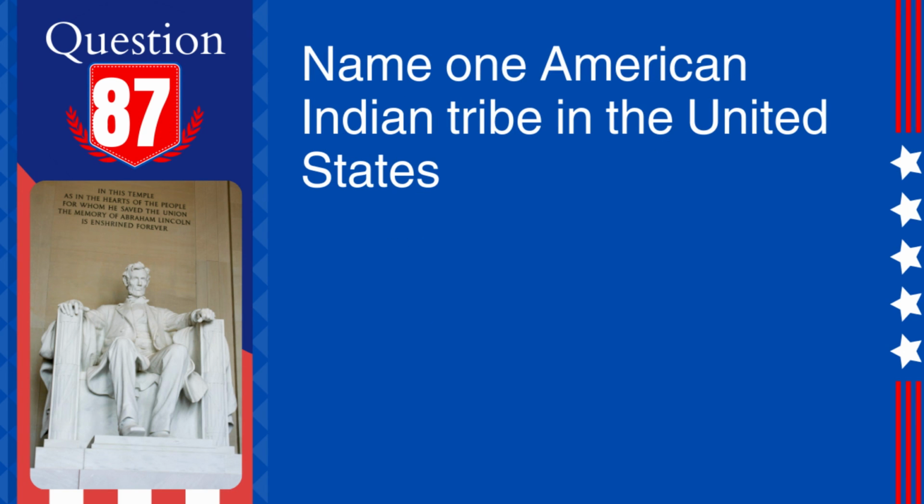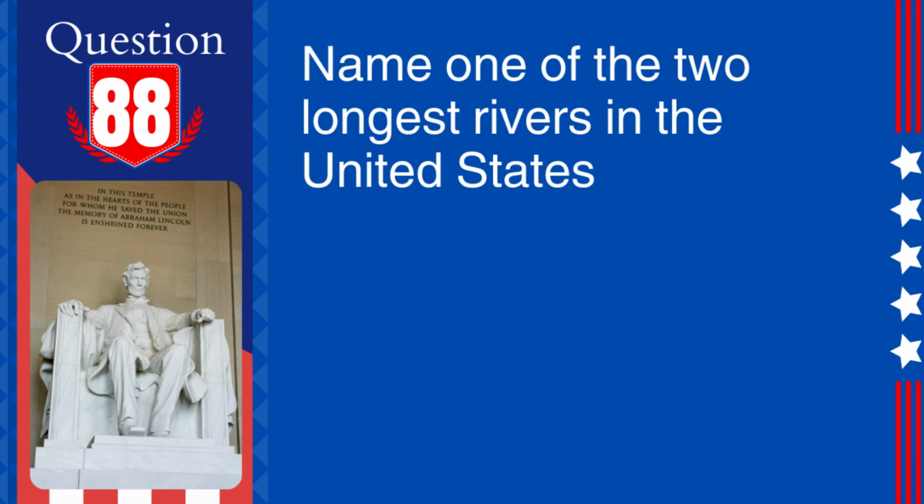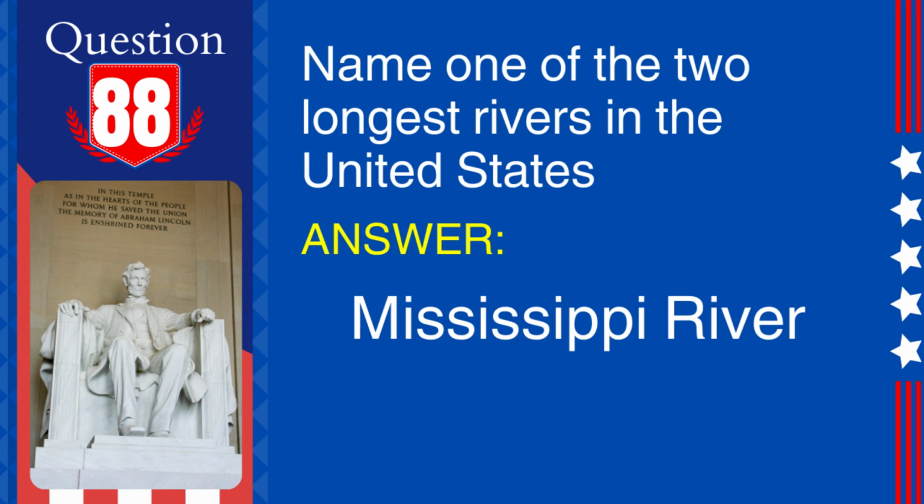87. Question. Name one American Indian tribe in the United States. Answer. Cherokee. Explanation. The Cherokee is one of the largest Native American tribes in the United States, originally from the southeastern region. 88. Question. Name one of the 2 longest rivers in the United States. Answer. Mississippi River. Explanation. The Mississippi River is one of the longest rivers in the United States, running from Minnesota to the Gulf of Mexico.